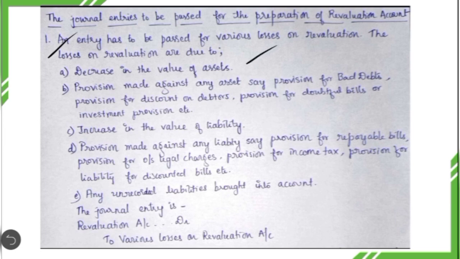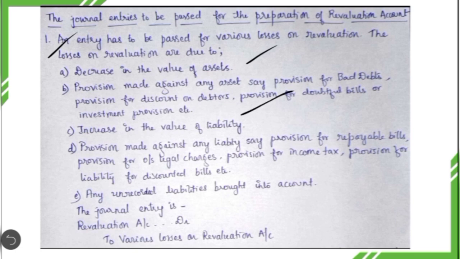The first one is a decrease in the value of an asset. I just gave the example in the previous slide. The value of machinery was earlier 50,000 book value, but at the time of revaluation the value has come down to 48,000. Thereby there is a loss of 2,000 on the revaluation of machinery. That is an example of a decrease in the value of an asset which results in revaluation loss.